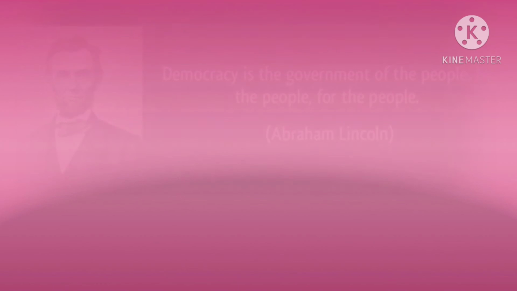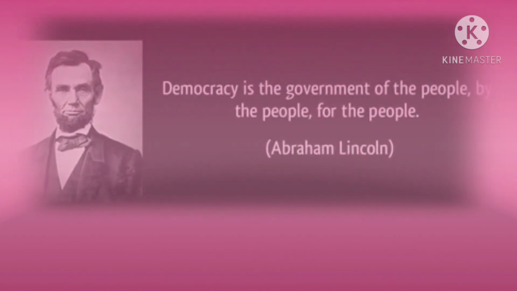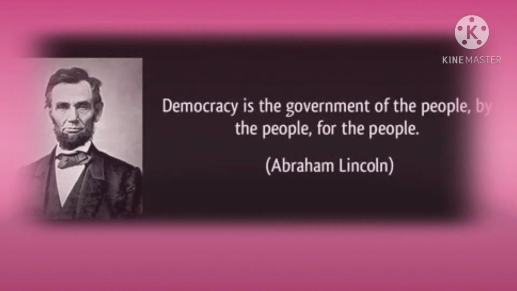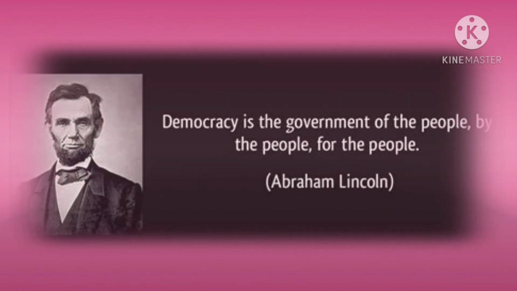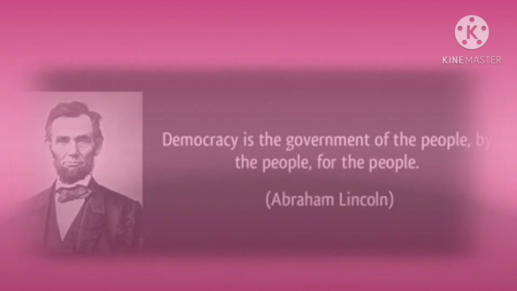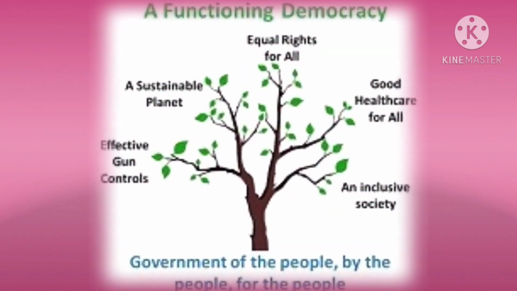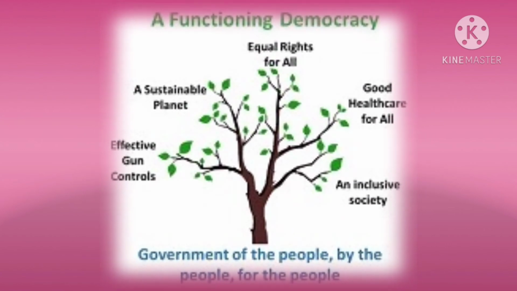Abraham Lincoln, the American president during 1861 to 1865, defined democracy as a government of the people, by the people, and for the people. This means that a democratic government always functions for the welfare and progress of its people.